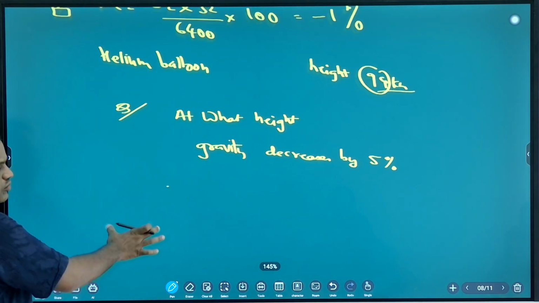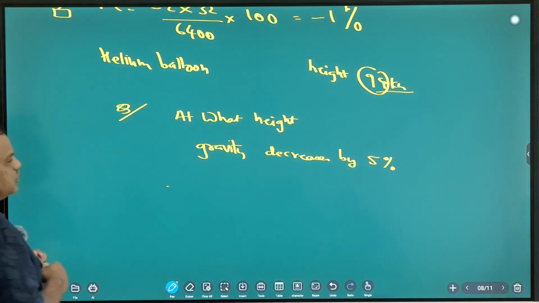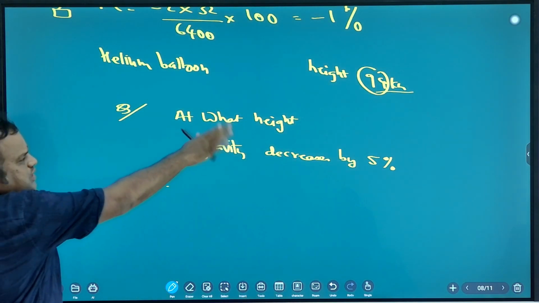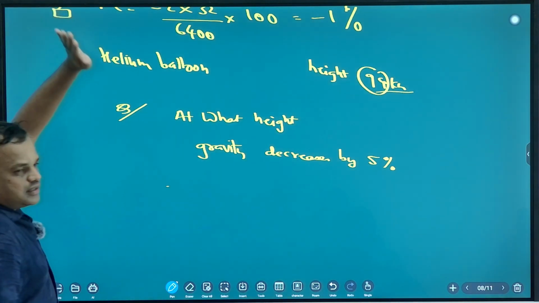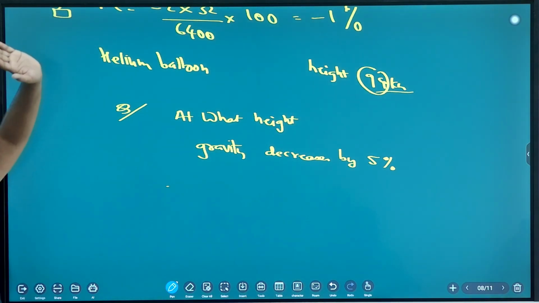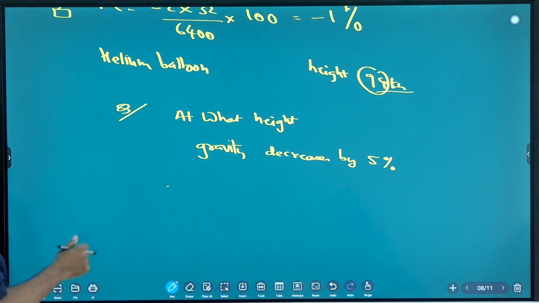Tell me. At what height gravity decreases by 5%? Okay. So, are you understanding or not? Raise your hand. Those who are understanding, tell me. Okay. Good.